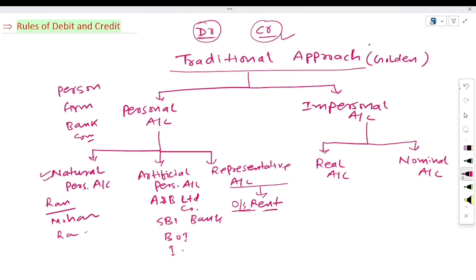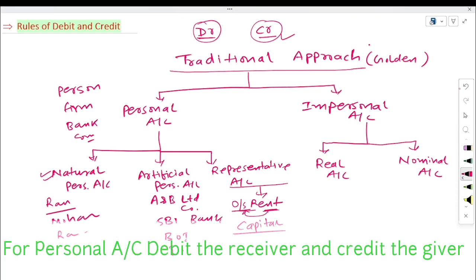It means this rent amount has been represented in the form of outstanding. So this is the representative personal account. Same as, suppose a proprietor invested cash or bank balance for the business, then the invested money will become the capital of the business. So this is also a form of representative personal account. So natural personal account, creation of God; artificial personal account, creation of human beings; and representative, objects or groups which can be represented. This is the representative personal account.